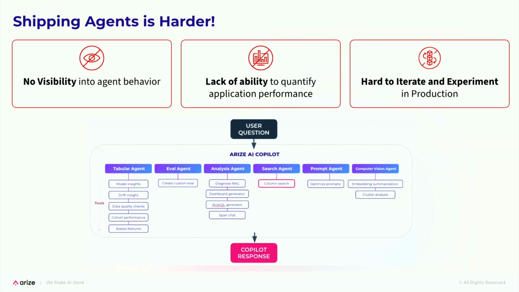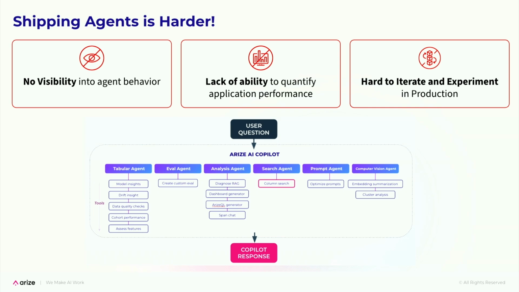And this continues when they go into production as well. I'm going to give you a demo of our own agent, but it's pretty hard. In our agent, we have 5 or 6 sub-agents that our Copilot calls, and these agents have tools. So it's hard to understand, within our own agent, which agents are the bottlenecks in the application. Where are the tool call definitions the weakest? Where should we go fix? So there's a pain when you're building the agent, and a pain when you're shipping and deploying the agent into production, in getting visibility into these agents.